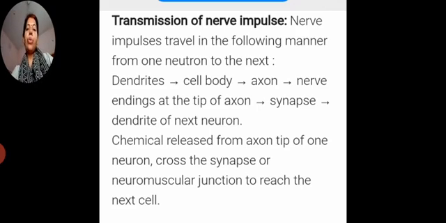Okay, so for today you have to learn and prepare your notes. Number 1, control and coordination in animals. Under this topic you have to learn the different kinds of receptors, the structure of the neuron and its function with a diagram, as well as the transmission of the nerve impulse.